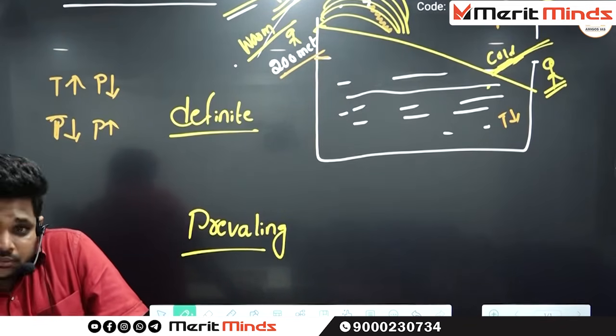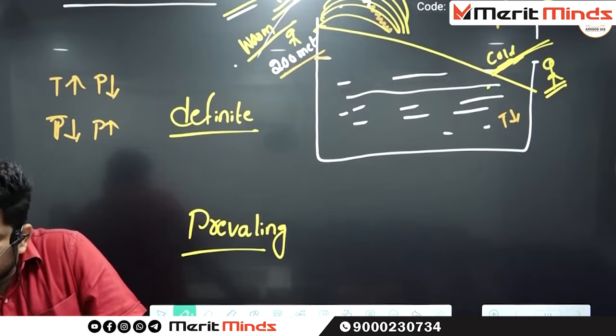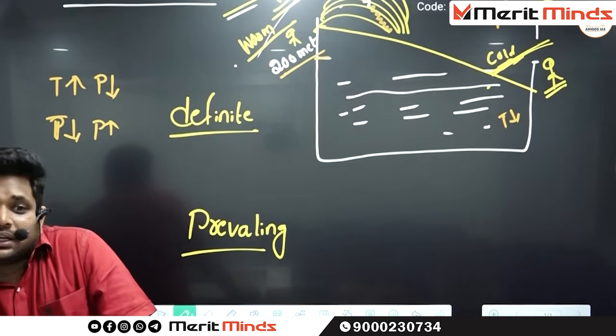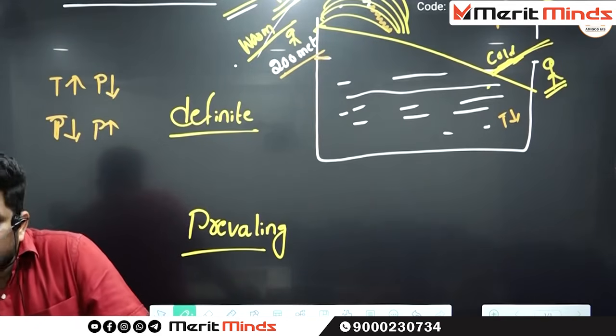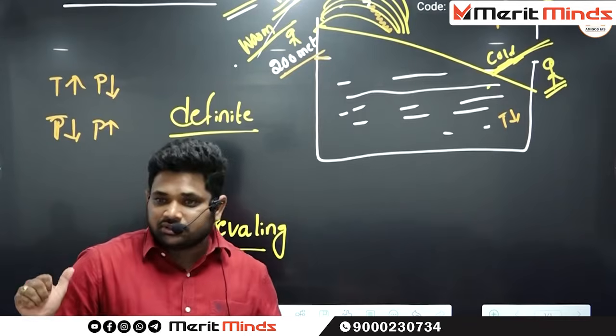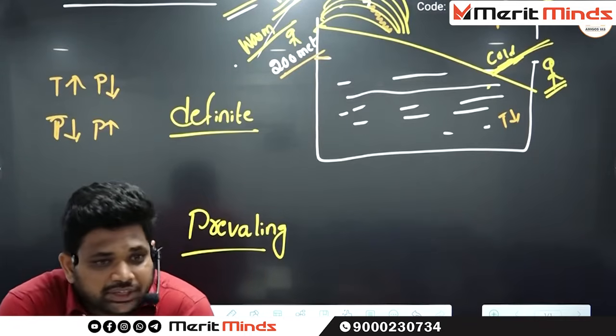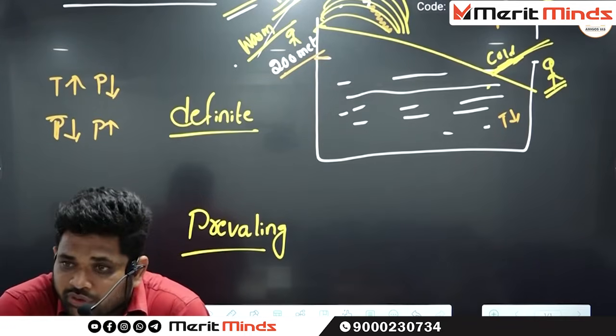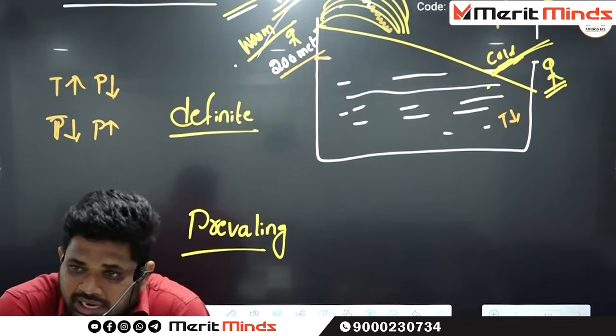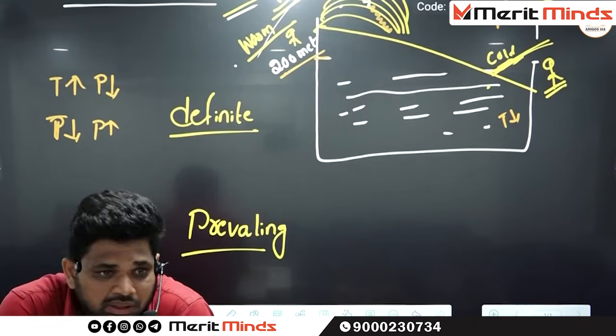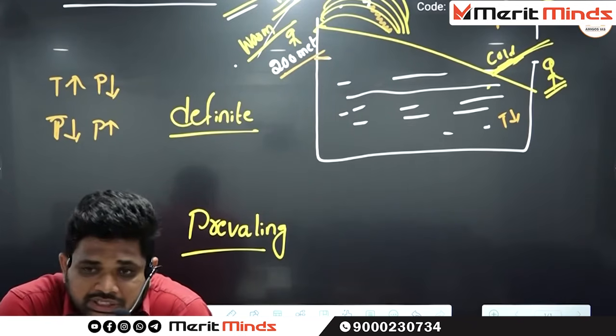Is that all? Is there anything else? That's it, right? So this is about the factors determining the temperature. What is the first factor? Latitude. Okay, what we discussed is the latitude. Whenever we are moving from lower latitudes to upper latitudes, what about the temperature? Decreases. What is the next one?